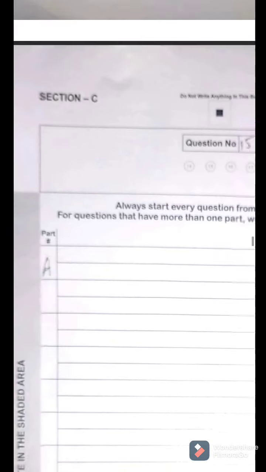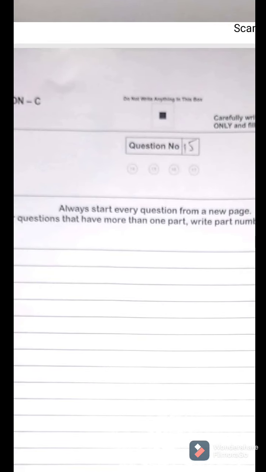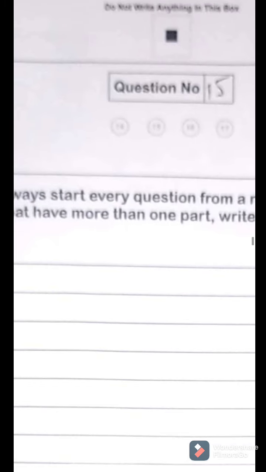What are the important things that you have to do? First, in this box you have to write the question number. For example, I have written 15. Then you have to fill the bubble of the question number. If it is 15, you have to fill the bubble number 15. And then you have to mention the part number of the question that you are attempting.